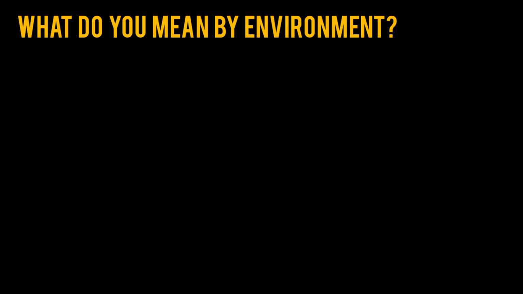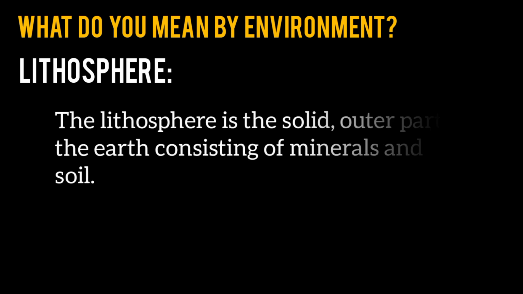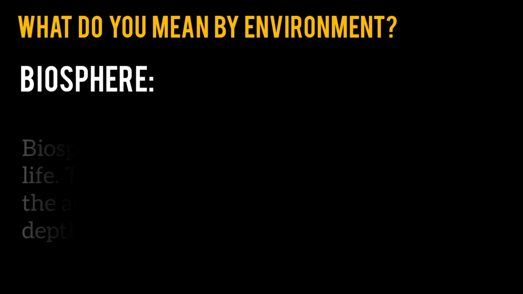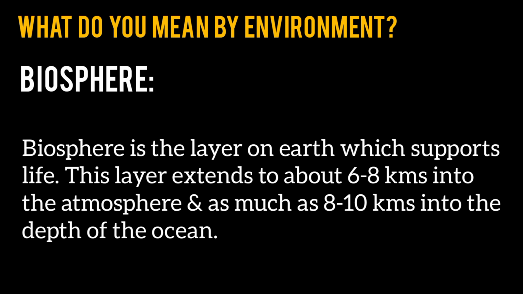Now let us define what is lithosphere. The lithosphere is the solid outer part of the earth consisting of minerals and soil. And lastly we have biosphere. Biosphere is the layer on earth which supports life. This layer extends to about 6 to 8 kilometers into the atmosphere and as much as 8 to 10 kilometers in the depth of the ocean.